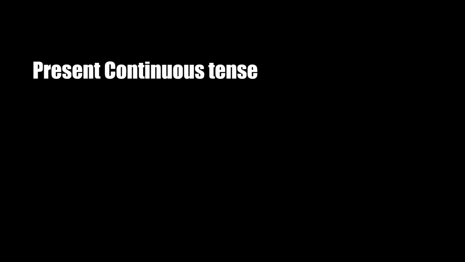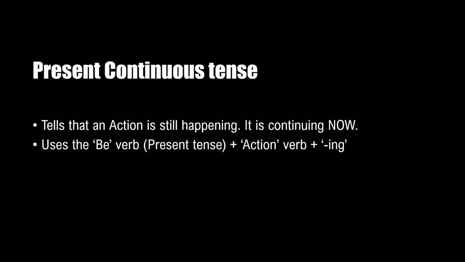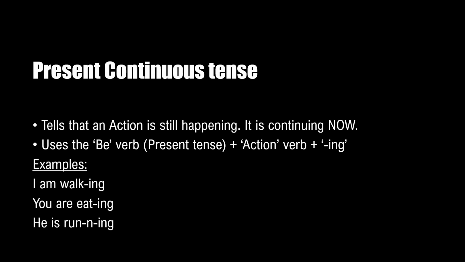So what is a present continuous tense? It tells us that an action is still happening. It is continuing now. It uses the be verb in the present tense, then the action verb, and then an ing at the very end. These are some examples. I am walking, you are eating, he is running. You can see these are the be verbs in the present tense. After that, we have the action verb: walk, eat, and run. And finally, all of them end with ing.